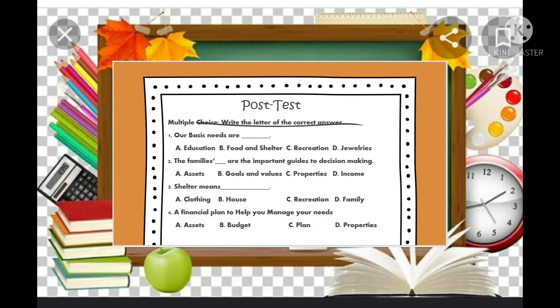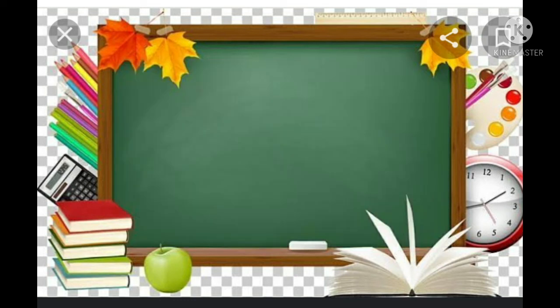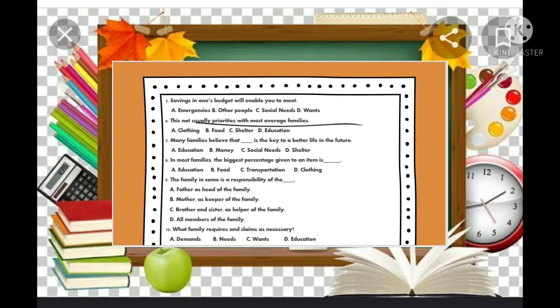House. Number 4, a financial plan to help you manage your needs. A. Assets, B. Budget, C. Plan, D. Properties. The answer is letter B, budget. Number 5, savings in one's budget will enable you to meet: A. Emergencies, B. Other people, C. Social needs, and D. Wants. The answer is A, emergency.